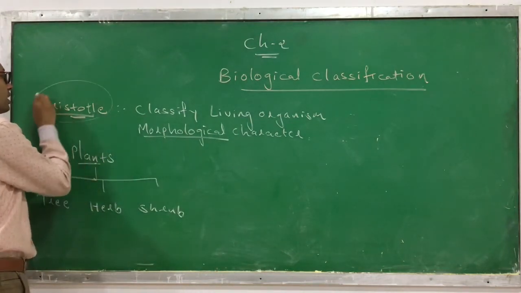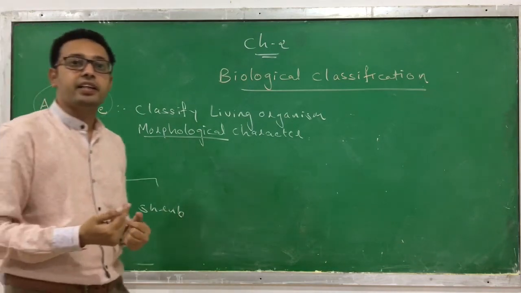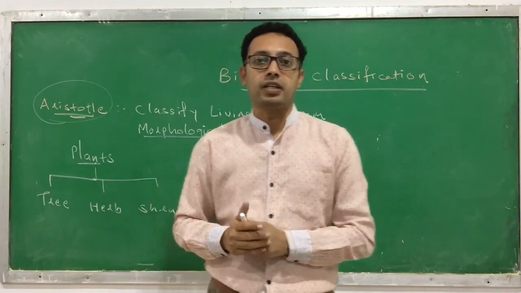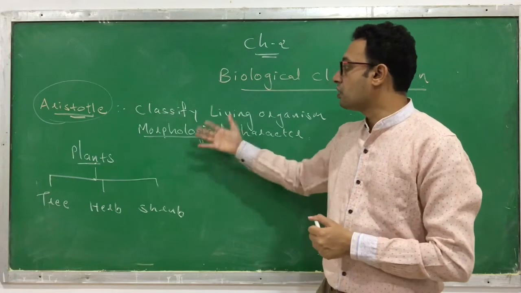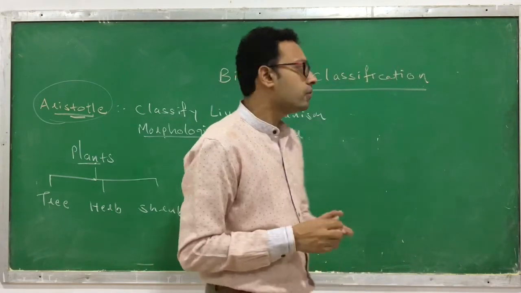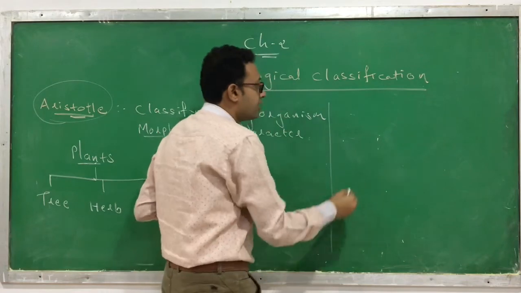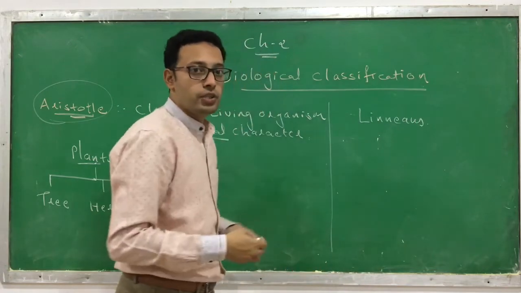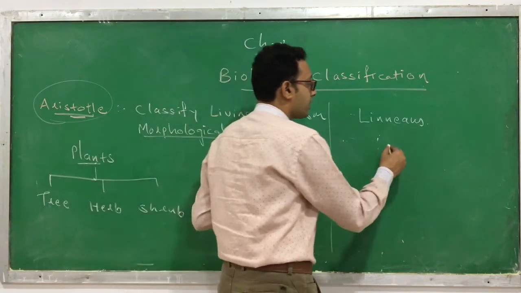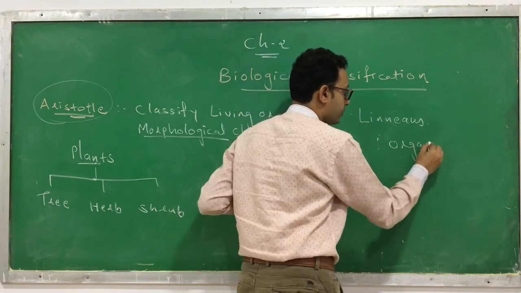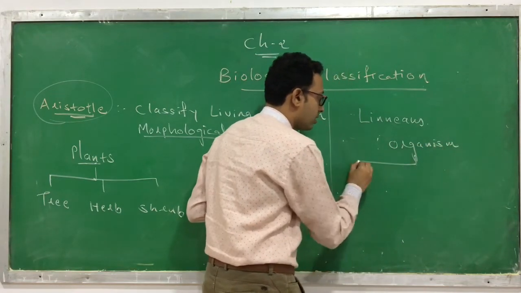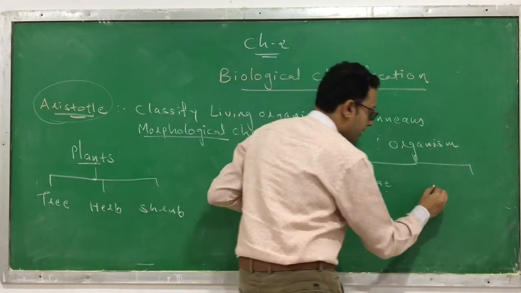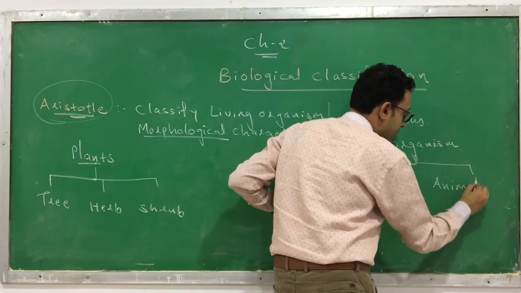And who has done this? Aristotle. So Aristotle is one of the scientists who started a classification of living organisms in a scientific manner based on the morphological characters. Now, one more attempt was made during the time of Linnaeus. Okay, you know that this is Carolus Linnaeus. During the time of Linnaeus, living organisms were classified into 2 types. This is a very basic classification. First is called Plantae, and the second one is called Animalia.